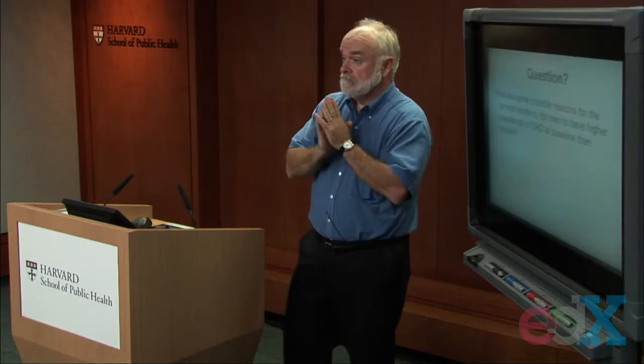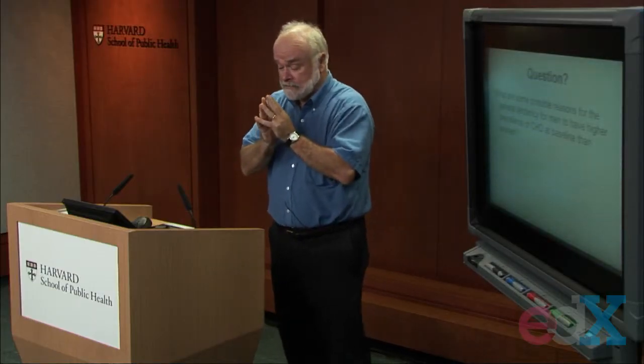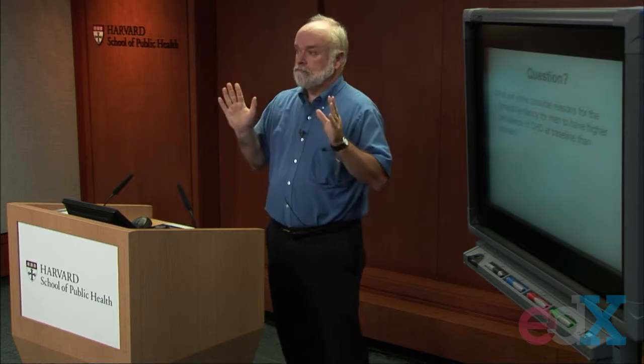Welcome back, everybody. Last time we were here, I asked you to do some thinking. I showed you some data showing the prevalence of heart disease among men and among women at the 1956 Framingham examination. And I noticed for every age group, the prevalence of heart disease was higher for the men compared to the women. And I asked you to think about plausible, possible reasons why you might see that association. Why is it that men have higher prevalence of heart disease than women in this study?